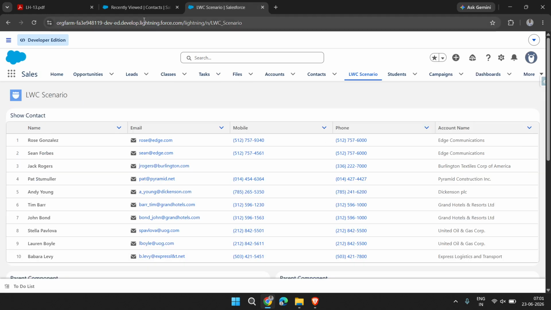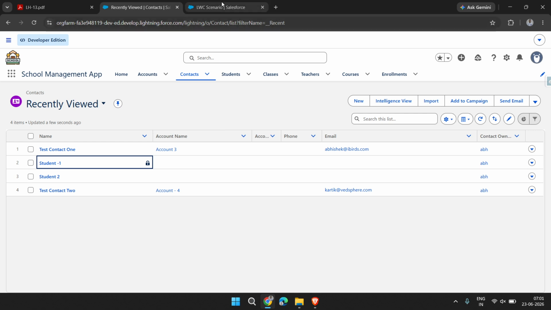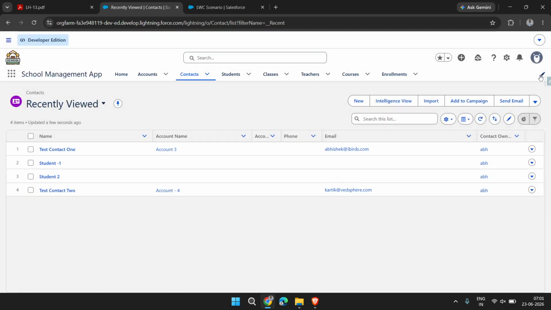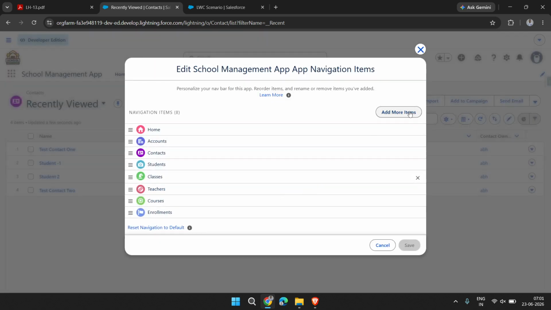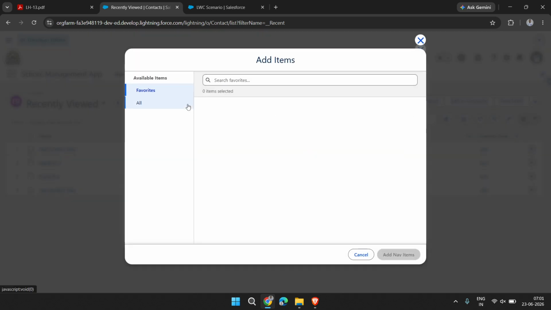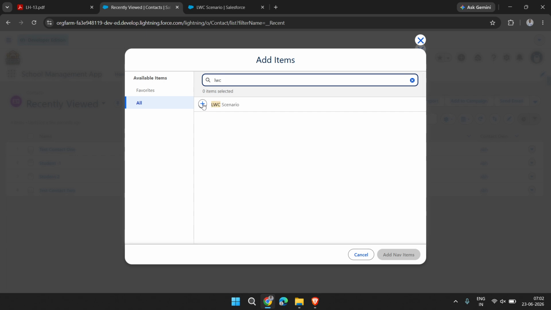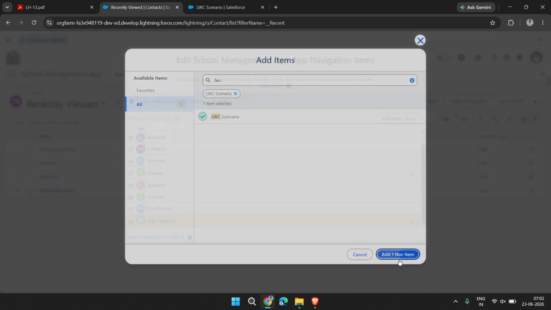Now I am going to show how we can add a page to our tab. So from edit page, we have to click on add more, then all items, then click on LWC scenarios. Then the plus icon, then add navigation item.